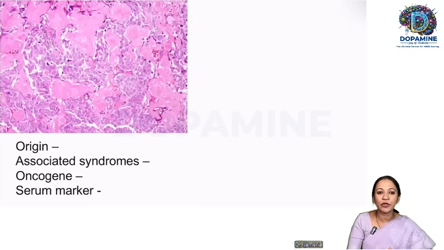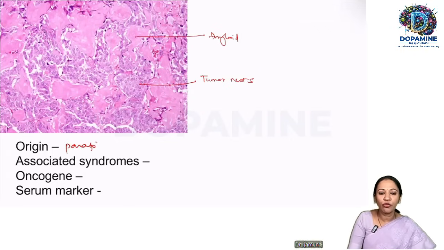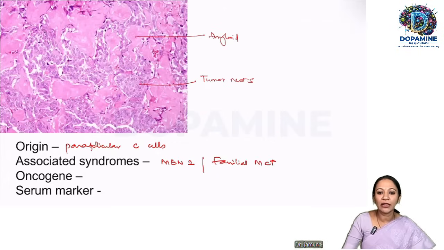So this is the histopathology appearance where you see the amyloid. And these are the tumor nests. So what is the origin? Neuroendocrine cells of the thyroid, also known as the parafollicular C cells. What are the syndromes associated with medullary carcinoma? One is MEN2, both 2A and 2B. And we have familial medullary thyroid carcinoma syndrome. Which proto-oncogene is mutated? It is the RET gene which is mutated. What is the serum marker? We are all aware it is calcitonin.